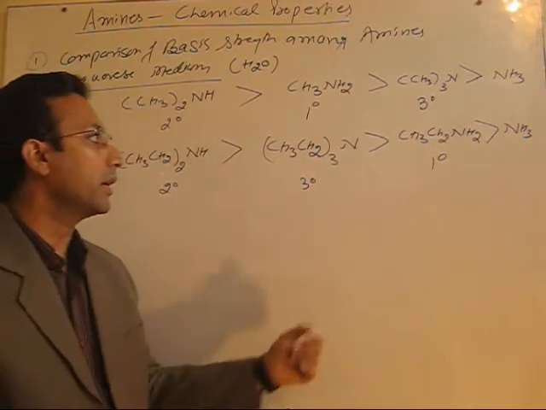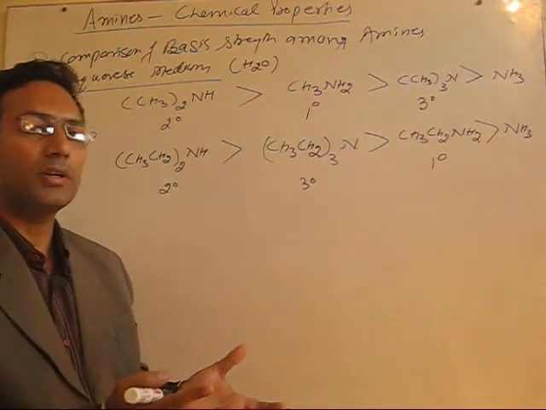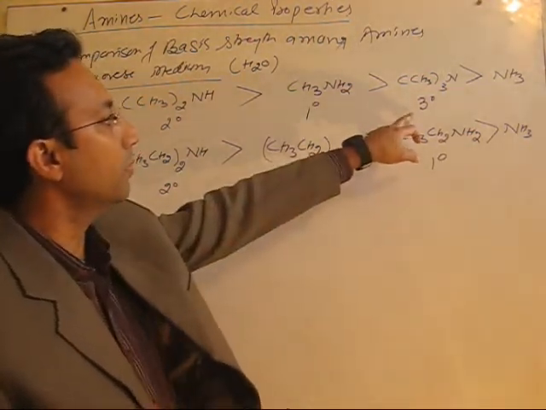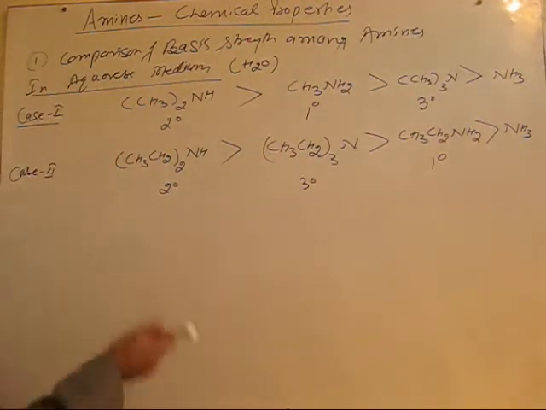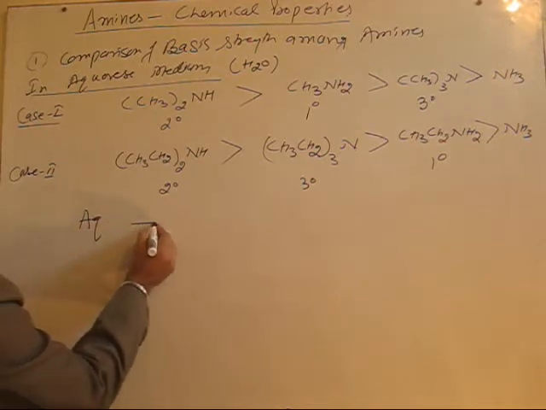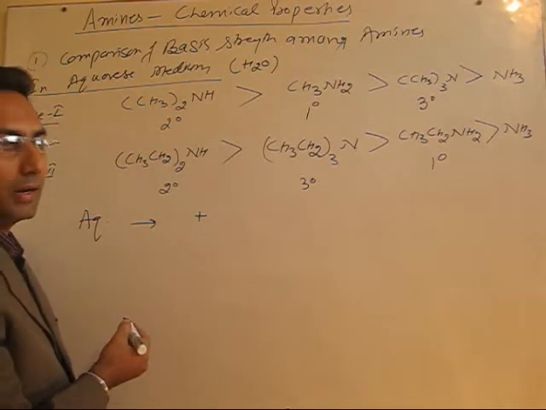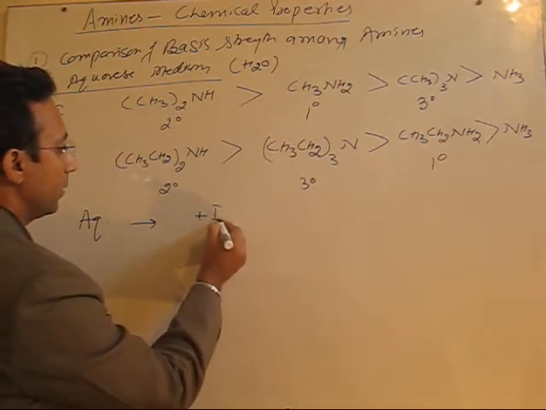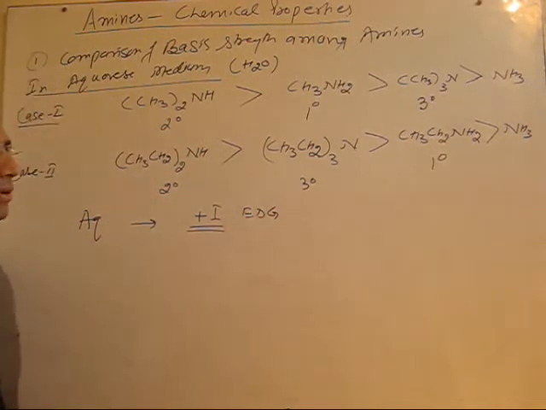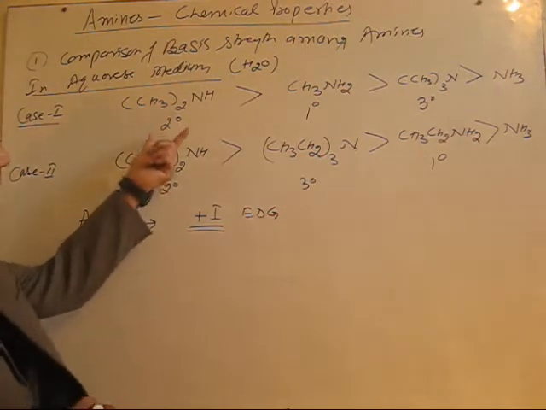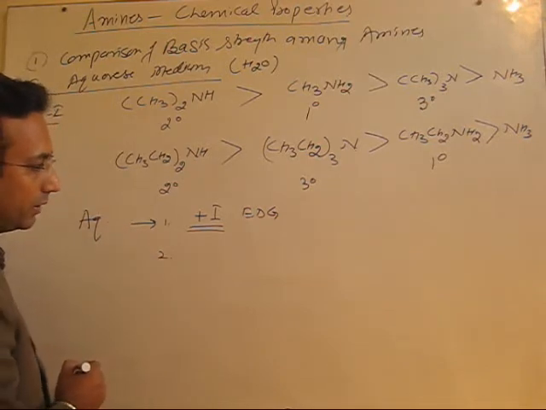Usually the usual trend in gaseous phase we have found on the basis of only I effect, that is availability of electron density on nitrogen. The effect is tertiary more basic than secondary, than primary, and then ammonia. But what happens in the aqueous phase? In aqueous phase we know definitely availability of lone pair on nitrogen will matter about the basic character, that is due to plus I effect, that is electron donating effect of R group. But at the same time some other factors also play their important role here.